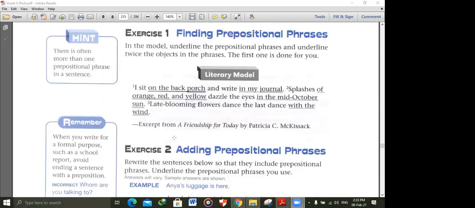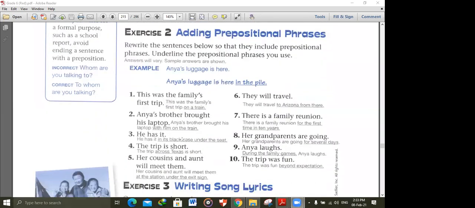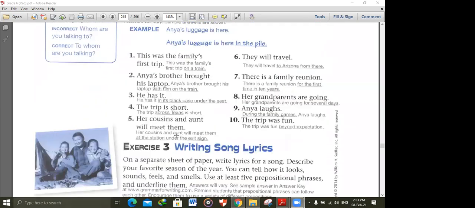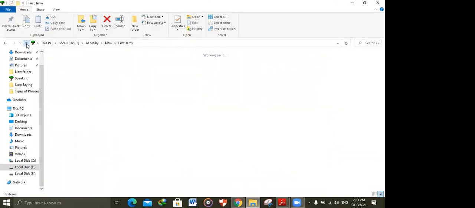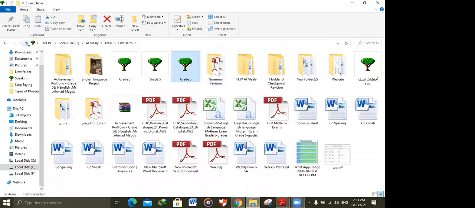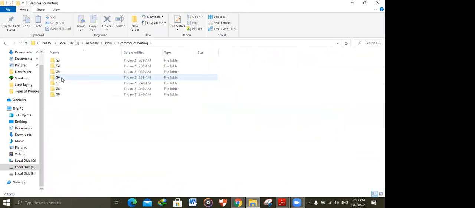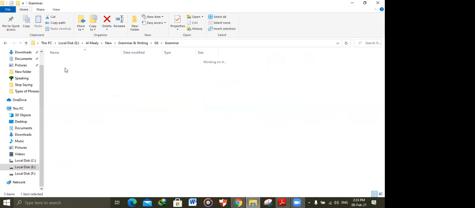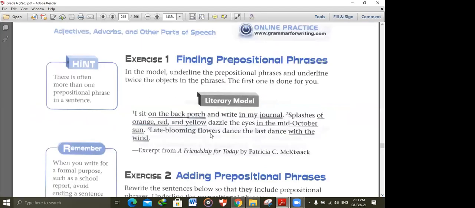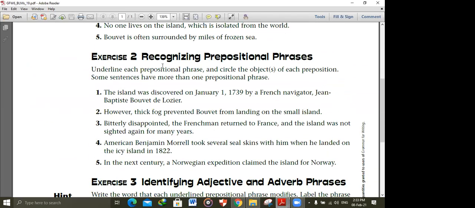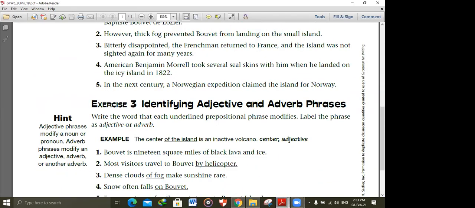Okay, the only task you have in this exercise here is to identify the prepositional phrase. But the task in the sheet I uploaded on the school's website is about identifying if it's an adjective or adverb, recognizing and identifying adjective and adverb phrases.